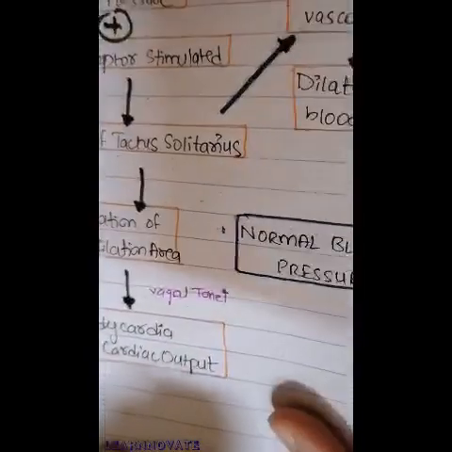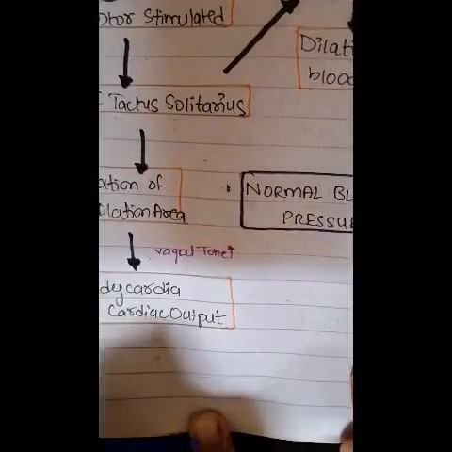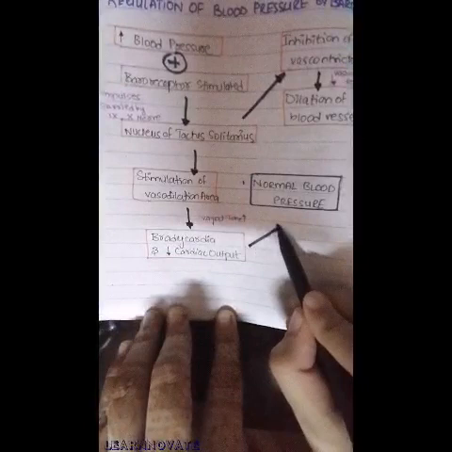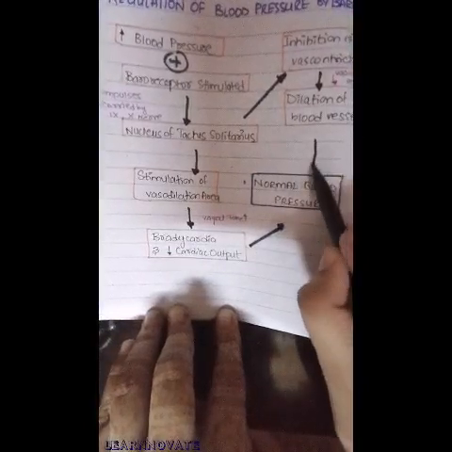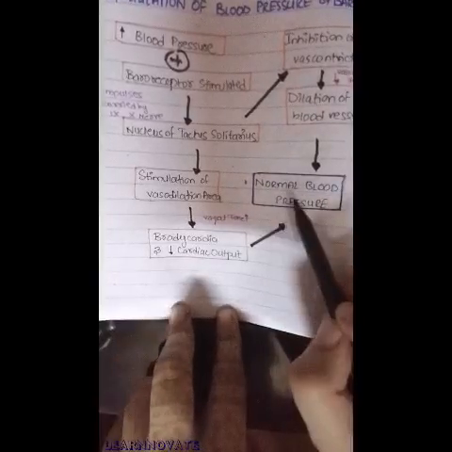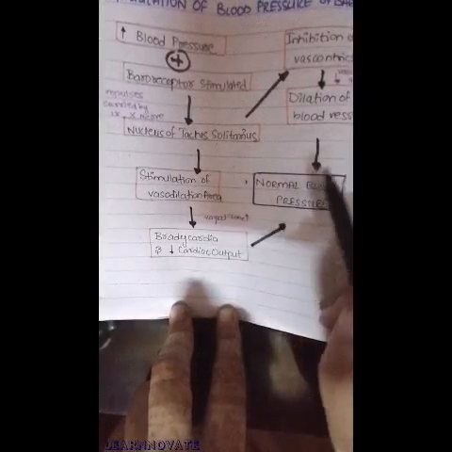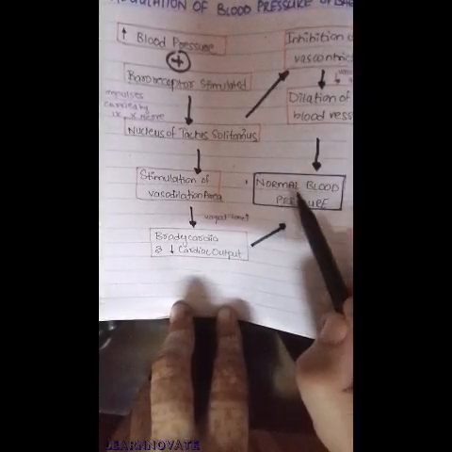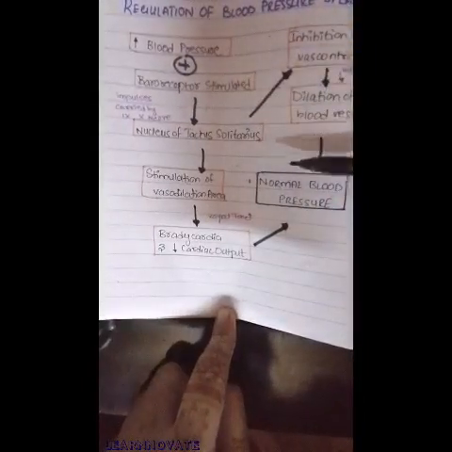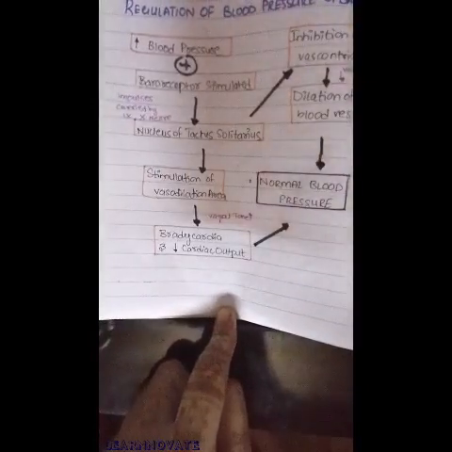So ultimately what happens, the dilatation of blood vessels has occurred, and the decrease in the cardiac output and the bradycardia have occurred. So the ultimate effect is the normalizing of the blood pressure, that is, the maintenance of homeostasis has been achieved. The blood pressure will decrease by the bradycardia and decrease in the cardiac output or the dilatation of blood vessels. So a normal blood pressure has been achieved. The stimulus, that was the increase in blood pressure, will normalize. In this way the baroreceptors act on the arterial blood pressure.